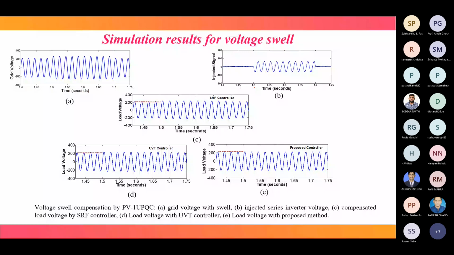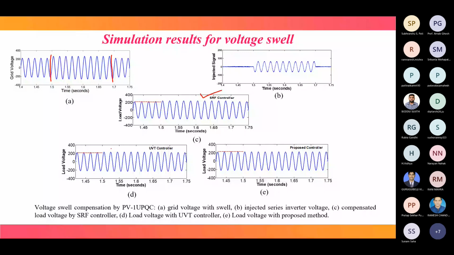This is the injected signal, but in unrectified shift, so that we'll get our voltage in level. That is using SRF, here some swelling is there, and here no swelling perfectly. That means whatever level here before 1.5, same level after 1.5, that is using the proposed controller.